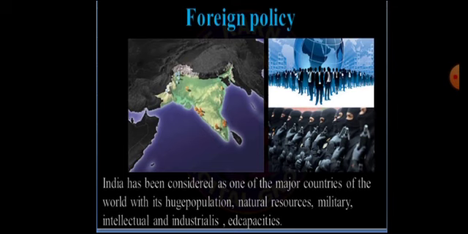Now India is presently considered one of the major countries of the world because of what? Because of the huge population, because of the natural resources, because of the military resources, because of the intellectual capacity, and because of industrialists.